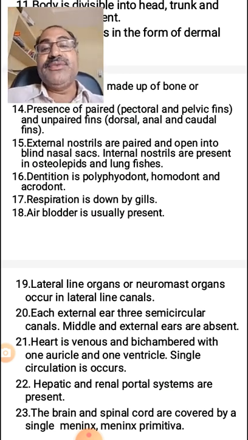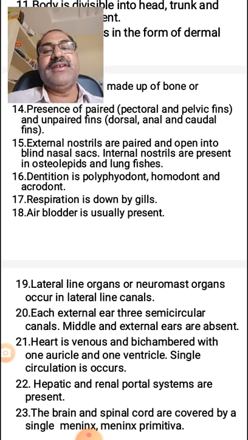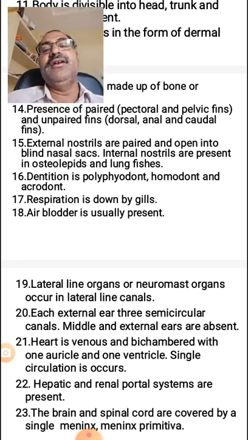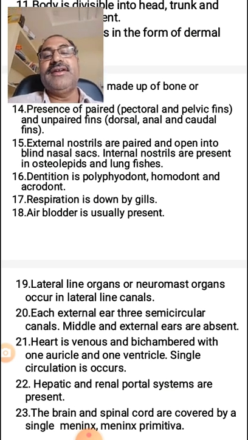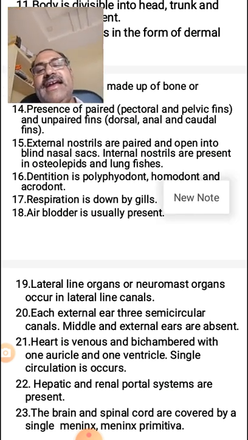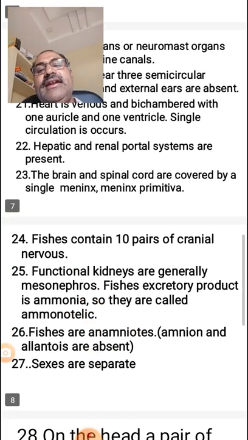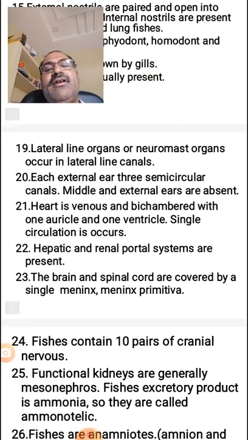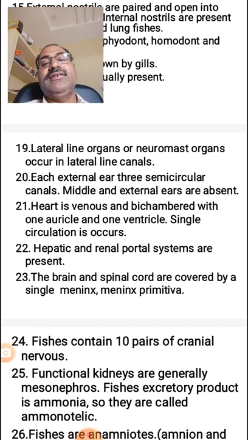I already told you respiration is done by the gills, and the air bladder is usually present. Why? Because they are living in the water. And the lateral line organs or neuromast organs occur in the lateral line canals.